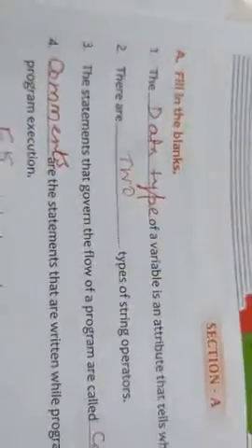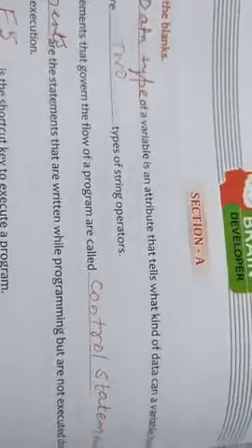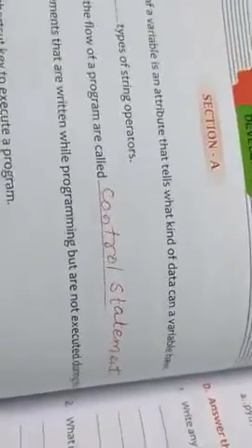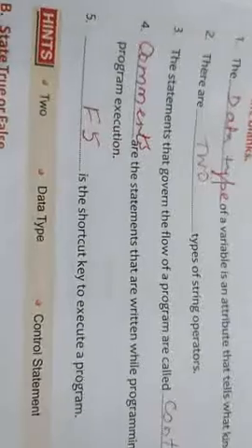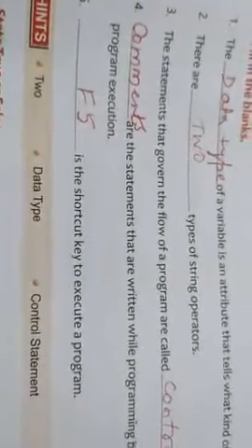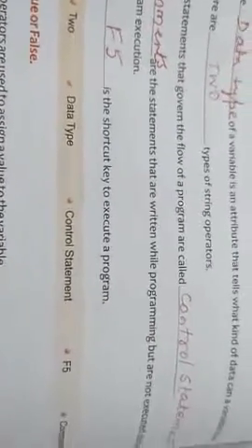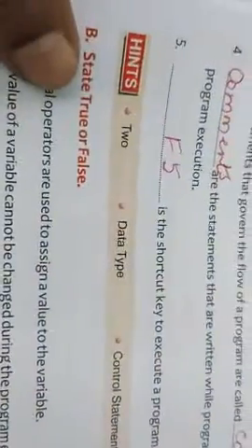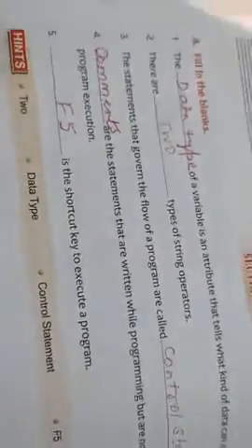Now fill in the blanks. The data type of a variable is an attribute that tells what kinds of data it can have. There are 2 types of string operators. The statements that govern the flow of a program are called control statements. Comments are statements that are written in programs but not executed during the program execution. F5 is a shortcut key to execute a program.